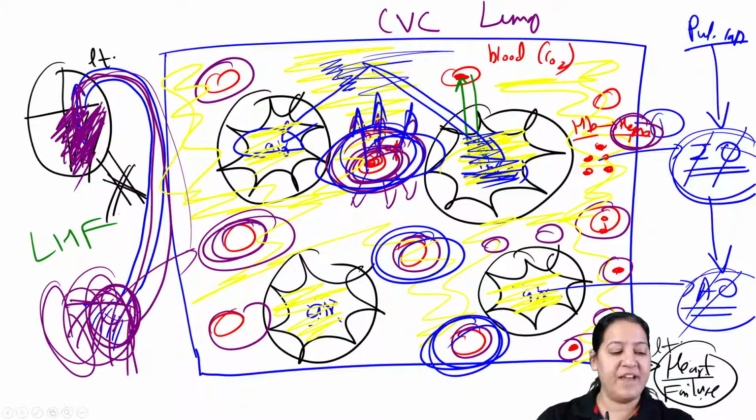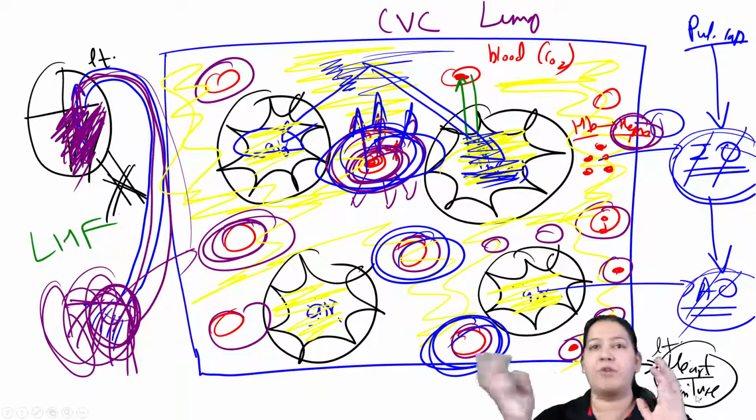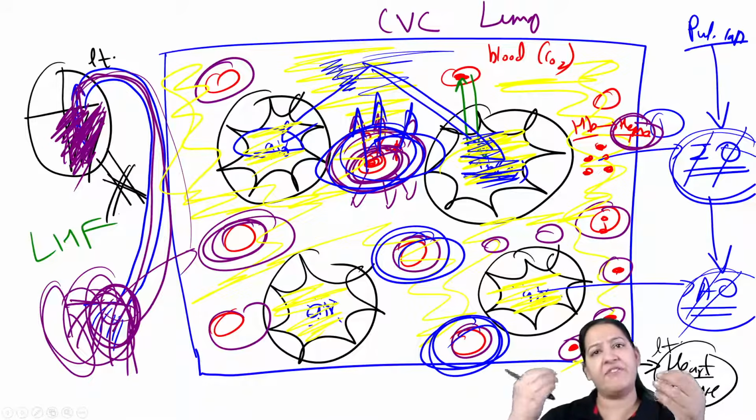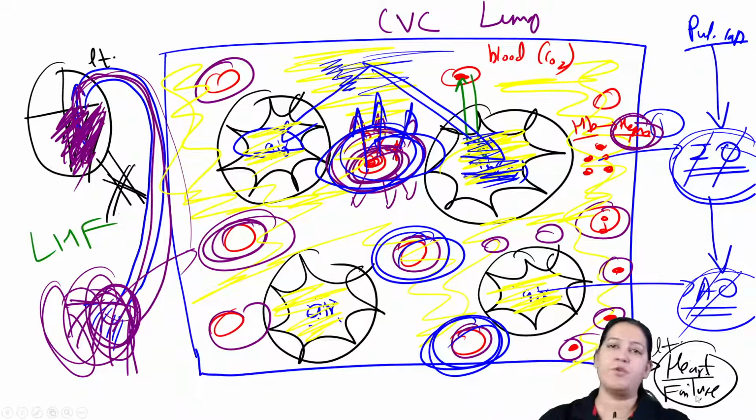What are heart failure cells? In short, heart failure cells are hemosiderin laden macrophages. Give me a thumbs up. Hemosiderin laden macrophages. Have you got it? So why is hemoglobin converted to hemosiderin? Whenever free hemoglobin is present, it is always converted to hemosiderin, right?